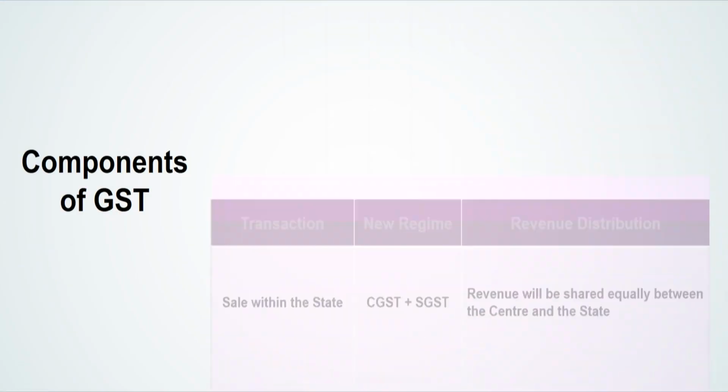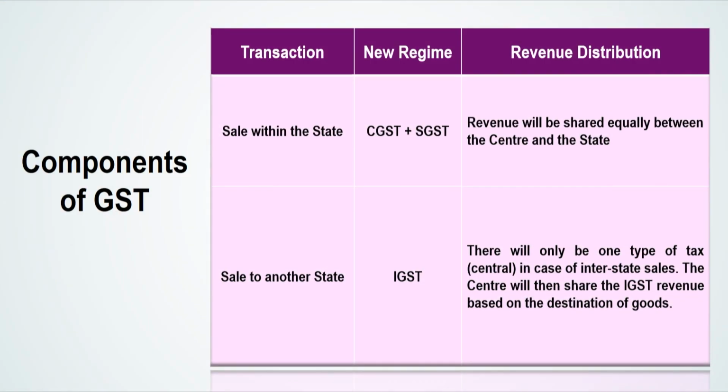Now, let us see these different components of GST in this table. There are 3 columns: first is the transaction, then the new regime, and then the revenue distribution by the center and the state. First, when we talk of the sale within the state, that is the intra-state sale, as per the new regime we have 2 taxes, the CGST, that is the central GST, plus the state GST, and the revenue will be shared equally between the center and the state.